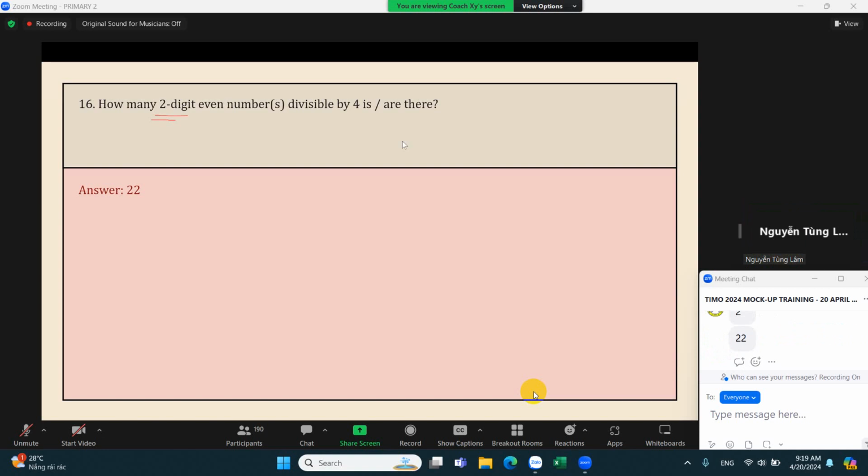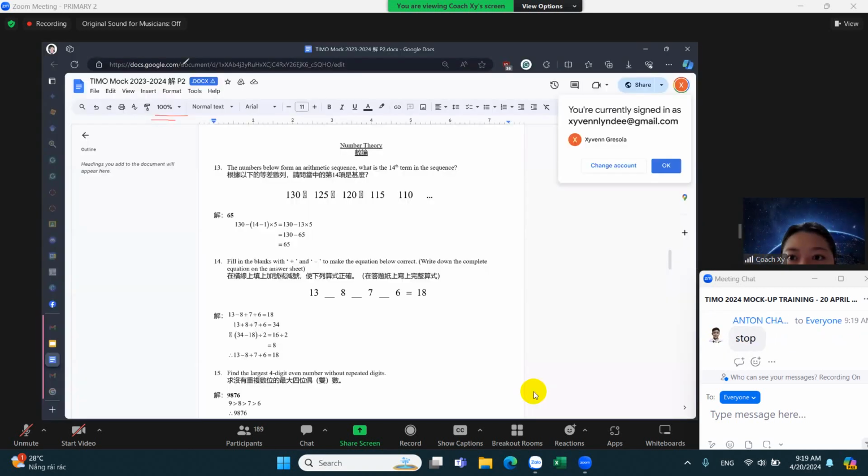So we need to get all of those two-digit numbers that are divisible by 4. You could list down your numbers, right? Do you want to check? What are those numbers?